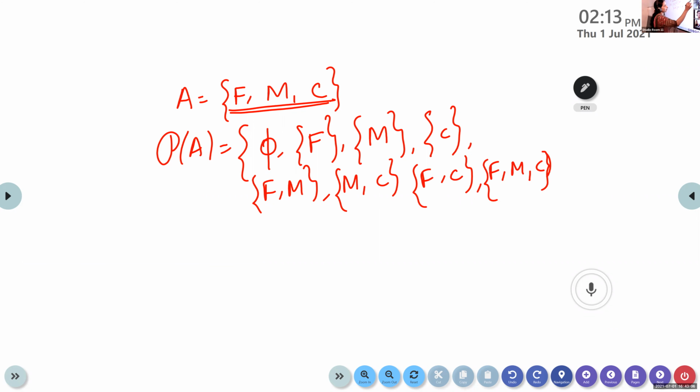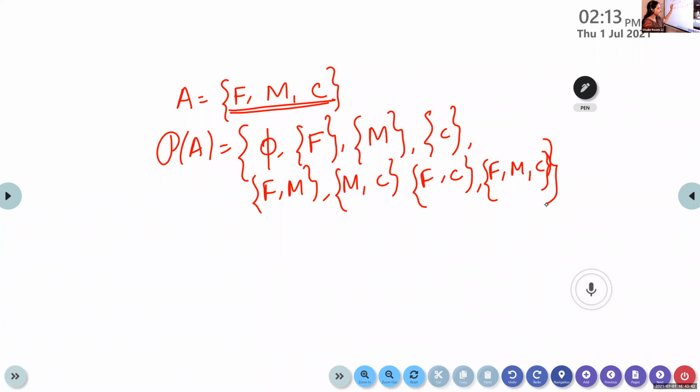So these are the possibilities if you consider a set with three members. It may be empty, or you can consider a set with a single element: the set containing F, the set containing M, the set containing C, or the sets FM, MC, FC, and FMC.